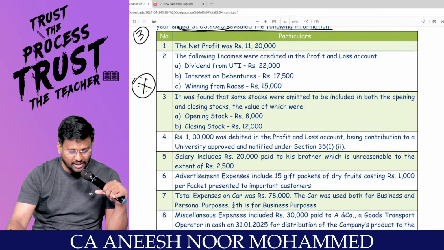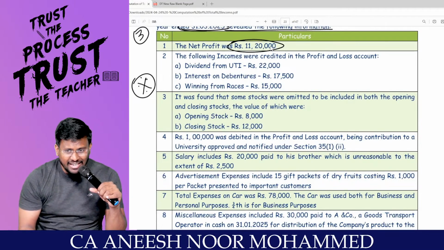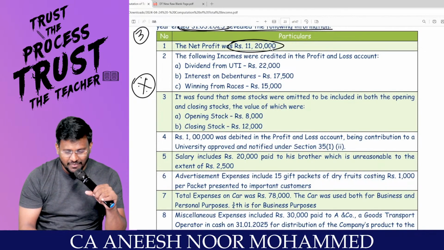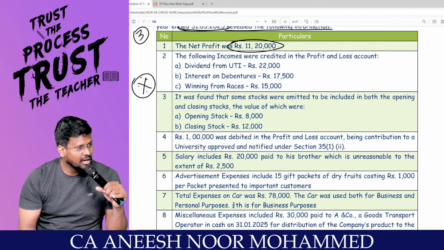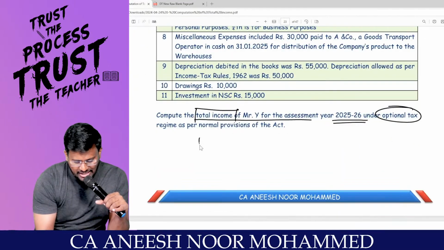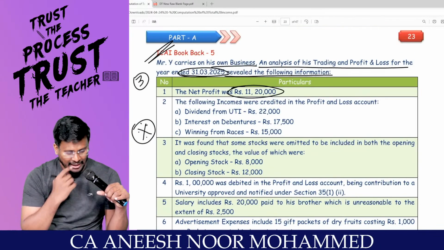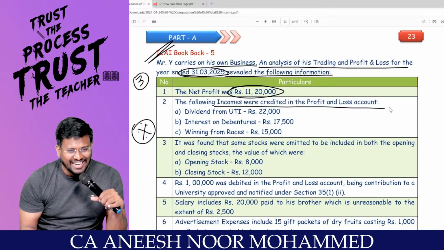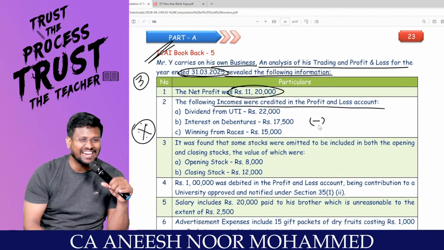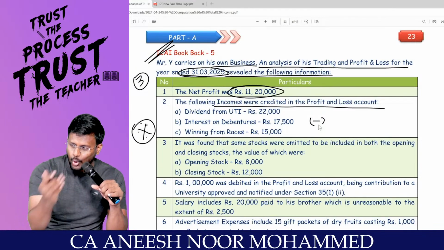Are you ready? The net profit has been given as 11 lakh 20,000. My dear lovable students, instead of giving it as a P&L statement, they have given it as adjustments. So I will start with 11 lakh 20,000. Just write in your calculator 11 lakh 20,000 and be ready for the game. The following income was credited in the profit and loss account. Right? Sir, since these are credited in the P&L account, I should reduce them from PGBP and show them under the respective head of income.